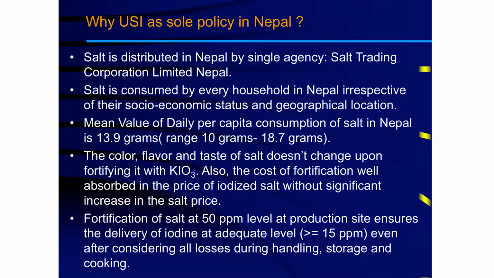So why did Nepal adopt the USI policy? The reason is there is only one single trading agency in Nepal that is very easy to monitor. And salt is consumed in every household in Nepal, irrespective of the socioeconomic status and the geographical locations. And it is consumed in very constant quantity, 13.9 grams as per the Nepal National Micronutrient Status Survey. And it ranges based on the geographic location from 10 grams to 18.7 grams. In salt, it is very easy to add the fortificants, which do not impart any color, taste, and flavor. And the cost of fortification is very insignificant, just 50 paisa per packet.